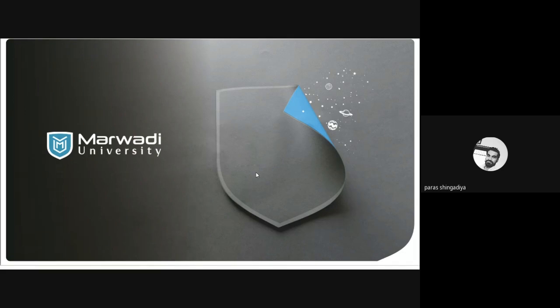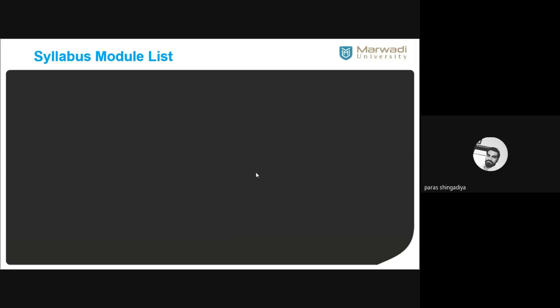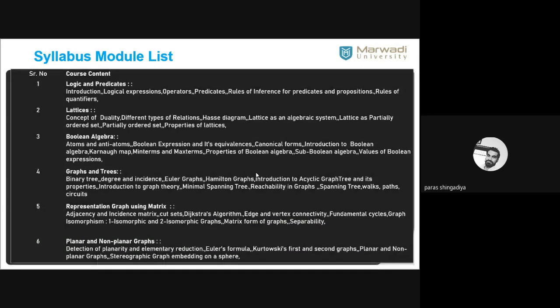Okay, so in the first lecture, we had discussed the overview of our DMGT subject: the syllabus, the modules, the units of discrete mathematics and graph theory.